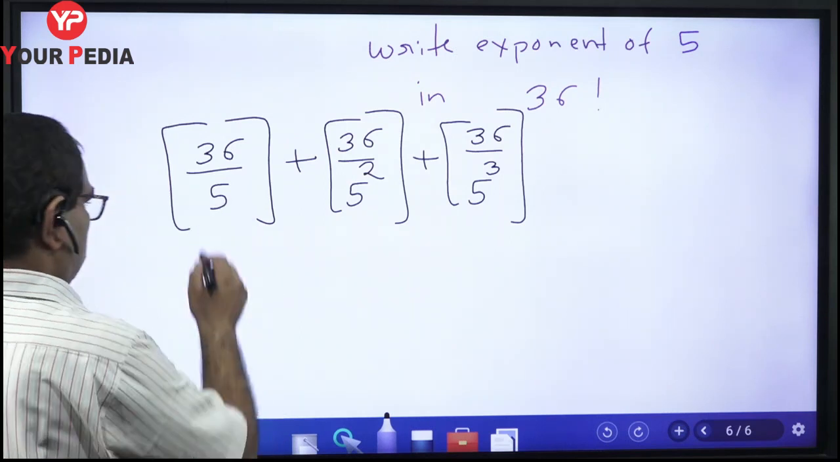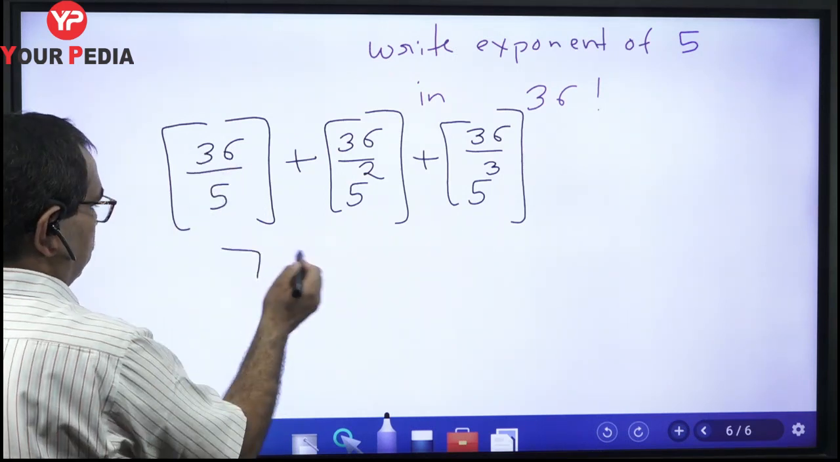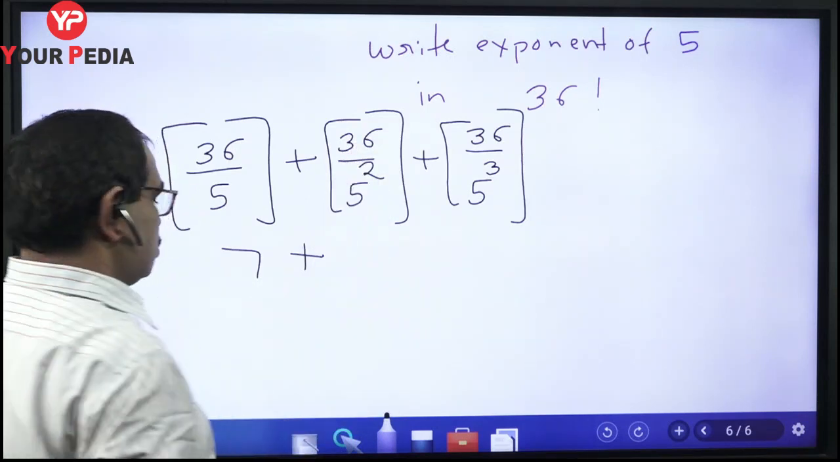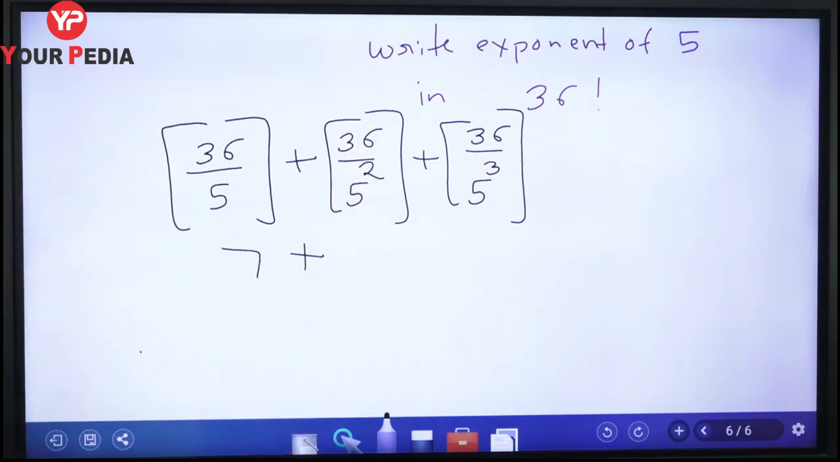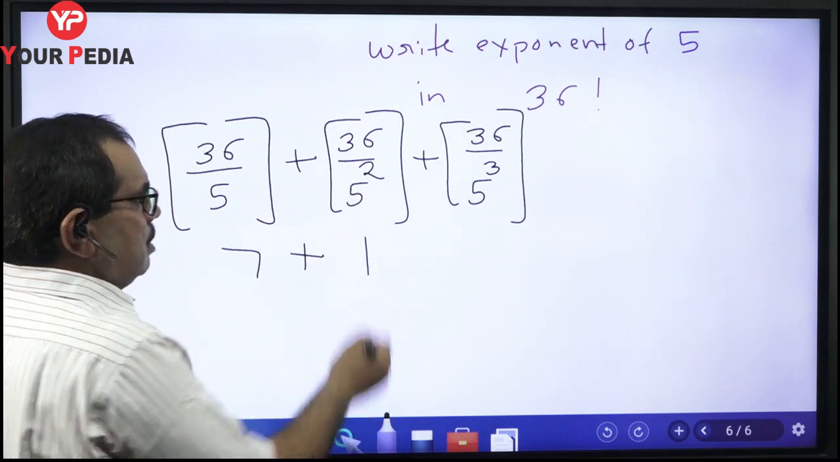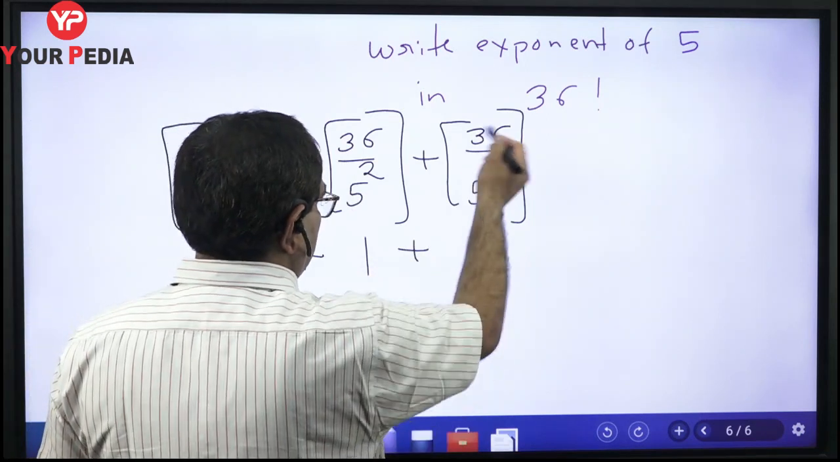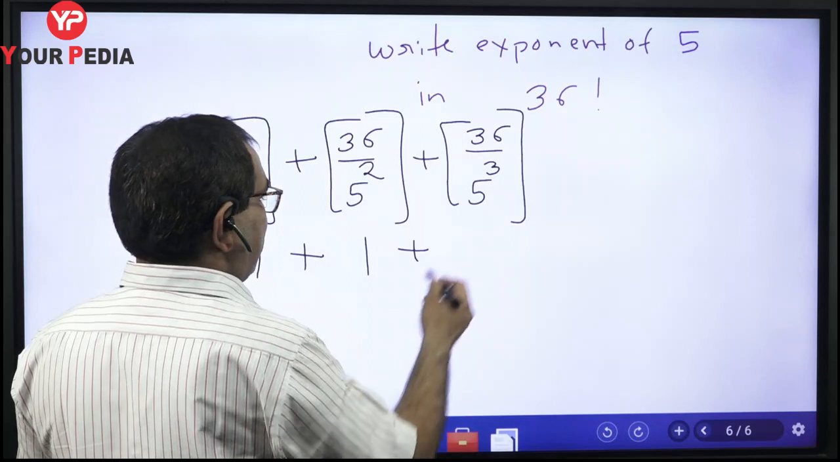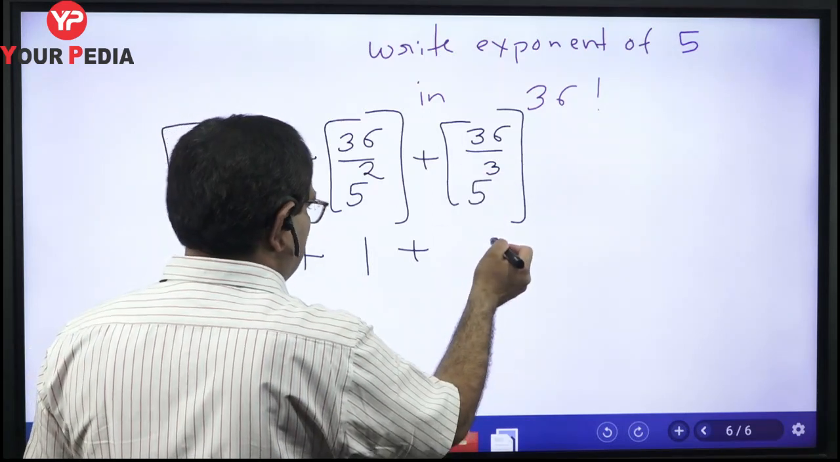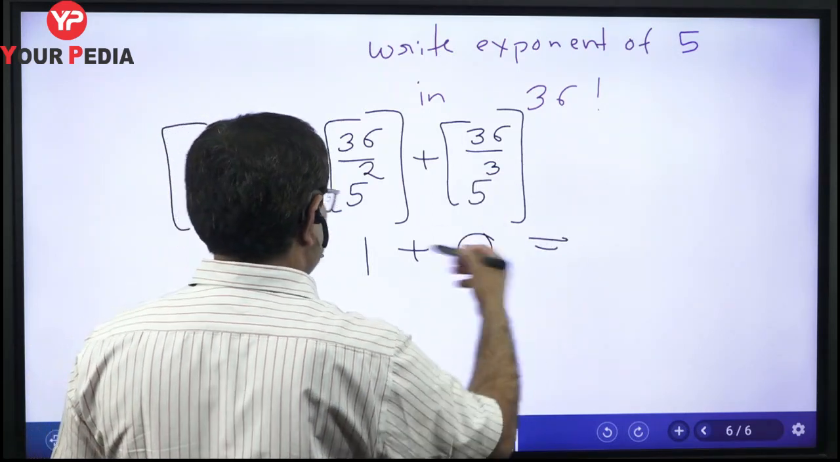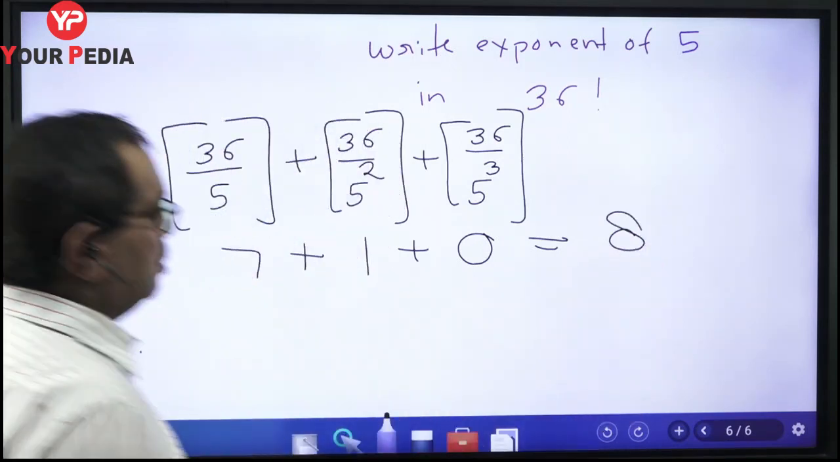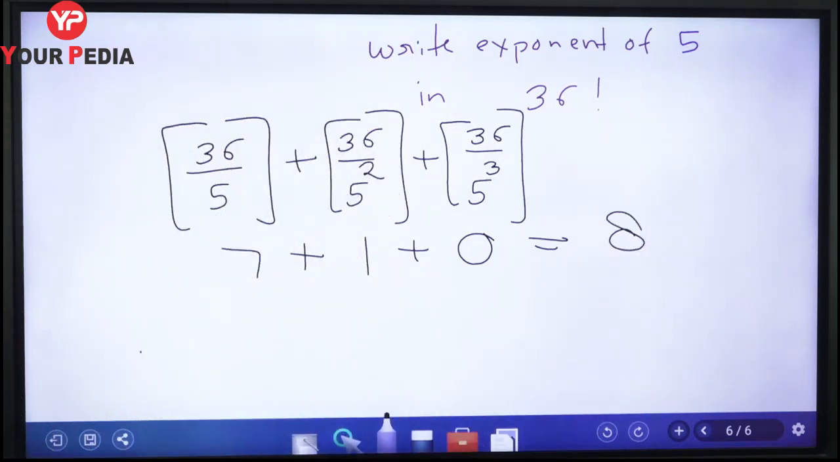Okay, 7.2. So the greatest integer value will be 7, plus 36 upon 25, which is 1 point something, so the greatest integer value is 1, plus 36 upon 125, which is 0 point something, so the greatest integer value is 0. So the answer is 7 plus 1 equal to 8. So the exponent of 5 in 36 factorial will be equal to 8.